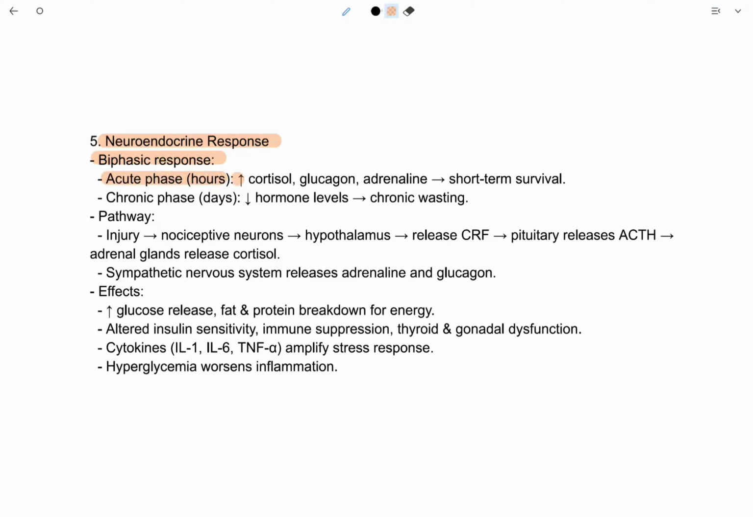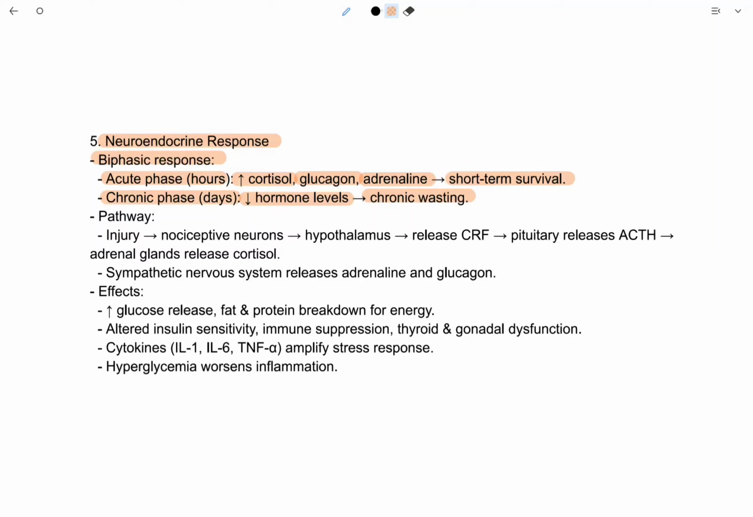Acute phase leads to increased cortisol, glucagon, and adrenaline. These are very important for short-term survival. And the chronic phase is for days. What it does, it leads to decreased hormone levels. Then it leads to chronic wasting. Chronic wasting is loss of muscles.